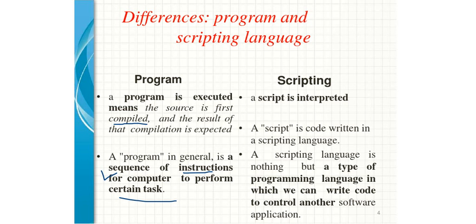If we look at a script, we are required to write it in a scripting language. This scripting language is one type of programming language, but in which we write our data in one environment, and by means of that data we control another environment.